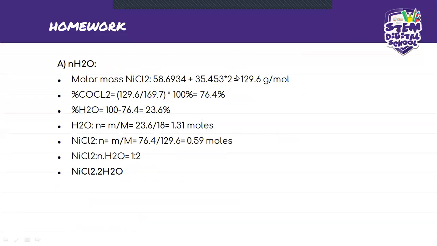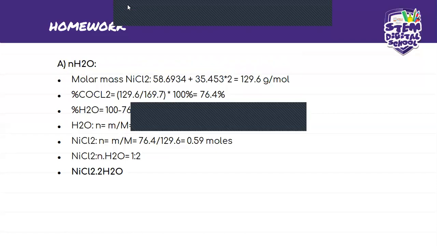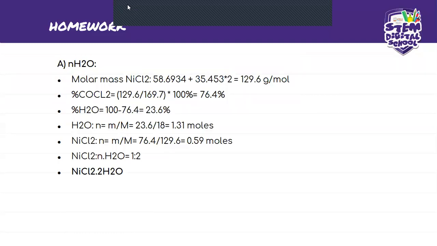So basically what is happening here, for this one the only thing that changes is the NiCl2, but that changes the whole problem. And we've got a different molar mass, right? So here, first, again, we need to find the molar mass of NiCl2.